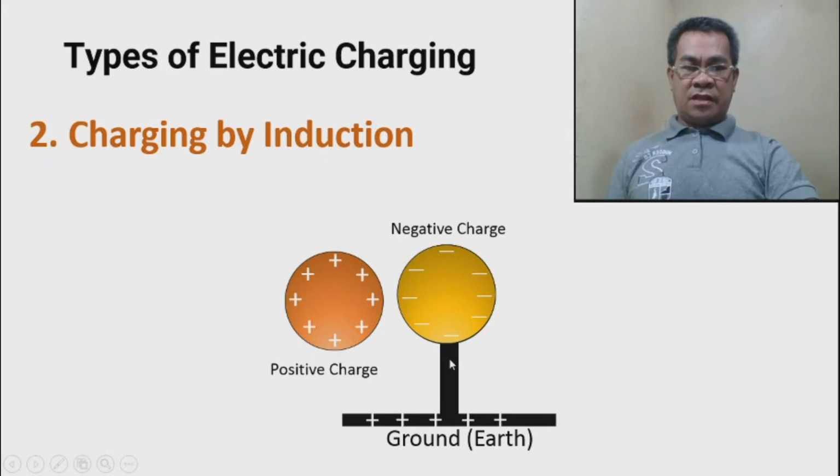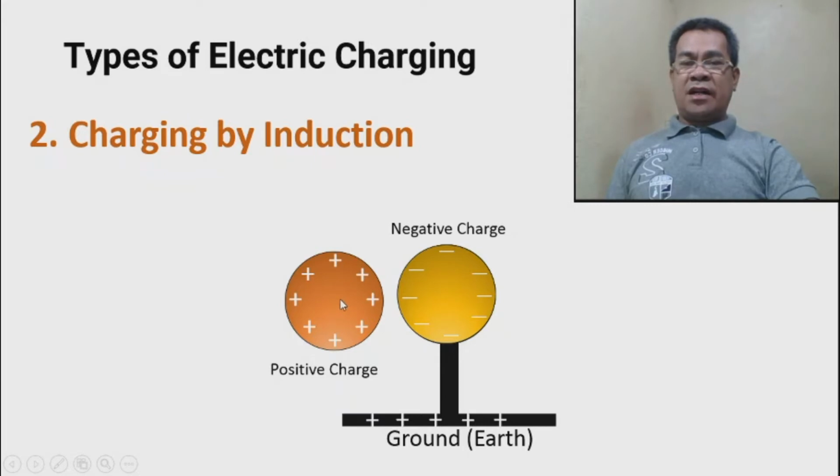Take note that there is no contact between the stand and the particle. So this becomes negatively charged. Notice that in induction, the source charge provides the opposite sign, positive, negative.